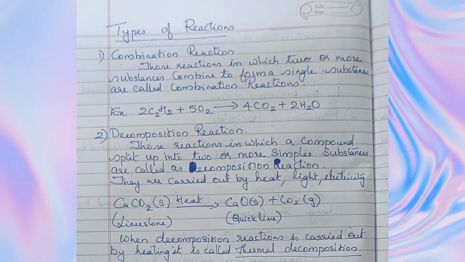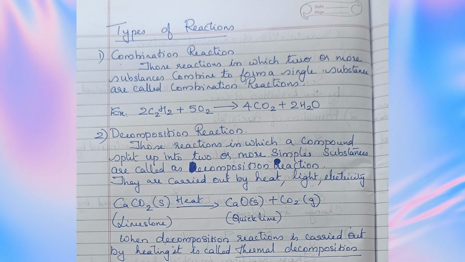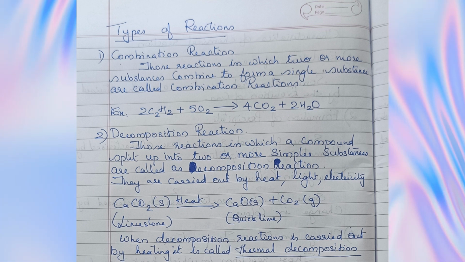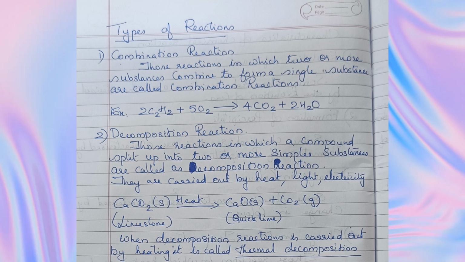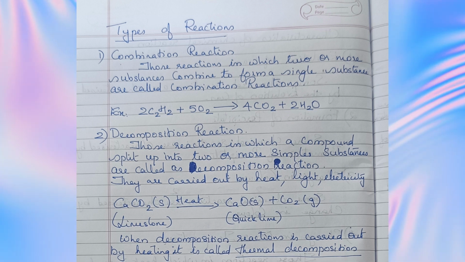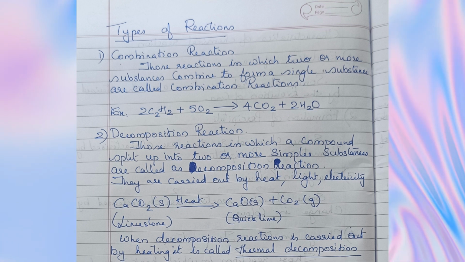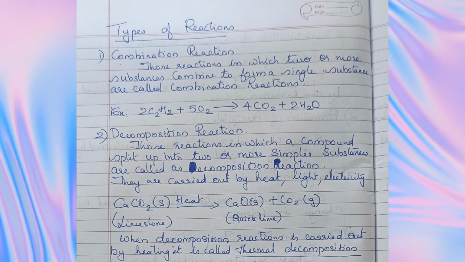Types of reaction. First one, combination reaction. Those reactions in which two or more substances combine to form a single substance are called combination reactions. First example, 2C2H2 plus 5O2 gives 4CO2 and 2H2O.